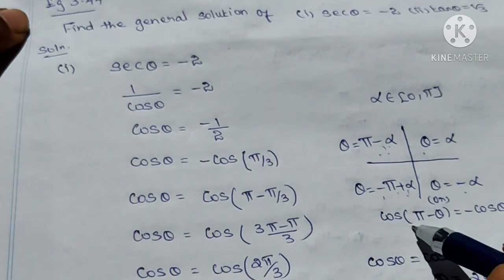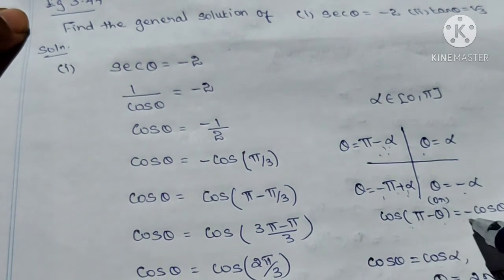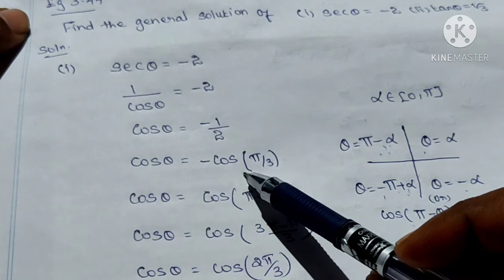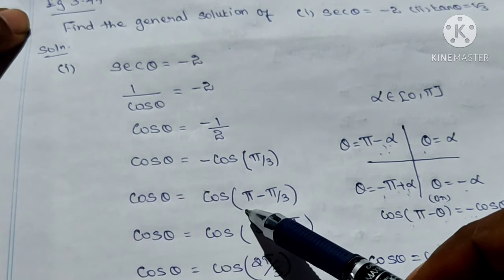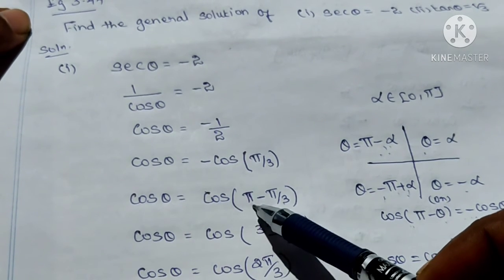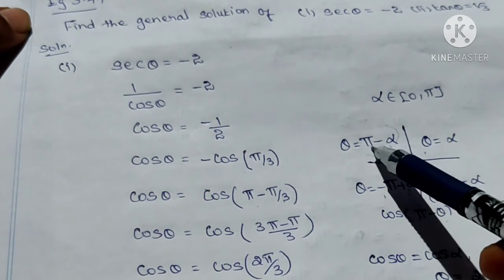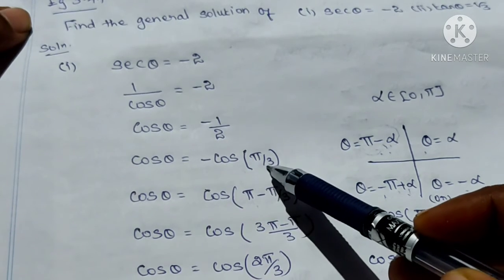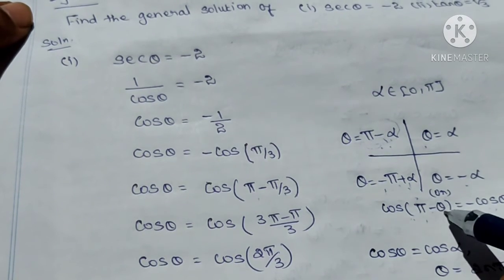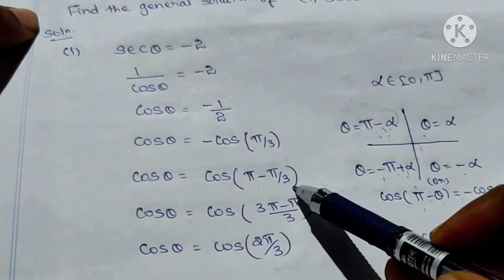Already you know that cos 180 degree minus theta is minus cos theta. So, this minus cos theta is written as cos 180 degree minus theta. Okay. Cos 180 degree is pi, minus this pi by 3. Otherwise, you use this condition and complete it. Pi minus alpha is pi minus pi by 3. We get the same result only, with any one of the conditions. Okay. Either use cos 180 degree minus theta, otherwise we use these quadrant conditions. So, cos of pi minus pi by 3.